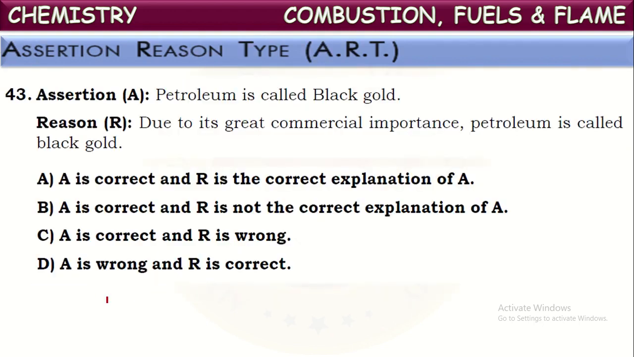Next, one more assertion reason type question. See the assertion: Petroleum is called black gold. Yes, it is correct because of the different purposes and usage of petroleum. It is called black gold. And the reason is given here directly: due to its great commercial importance, petroleum is called black gold. It is also correct. So both are correct, and R is the correct explanation for A.